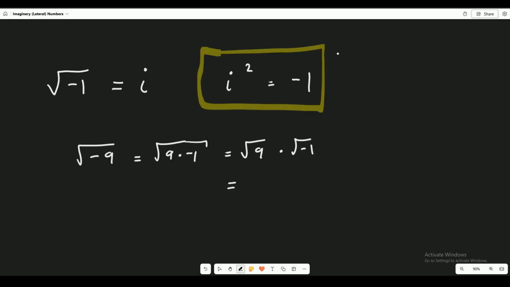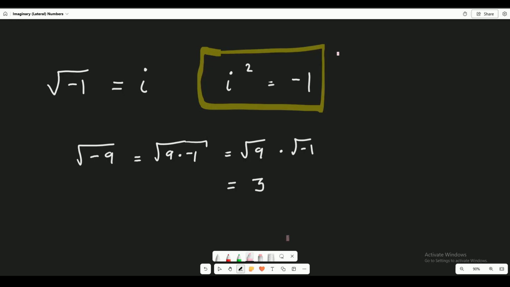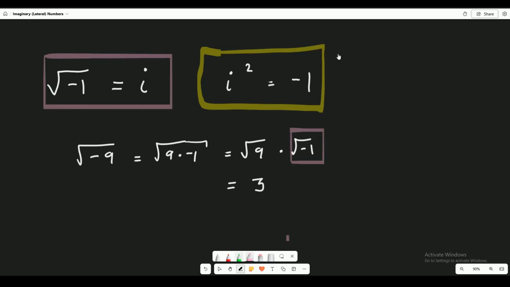So that means the square root of 9 is 3. And what's the square root of negative 1? We have a new definition for this little guy right here. This is simply equal to I. So we can just replace it. Instead of saying square root of negative 1, I'm just going to say I. And there we have it. The square root of negative 9 is equal to 3I.